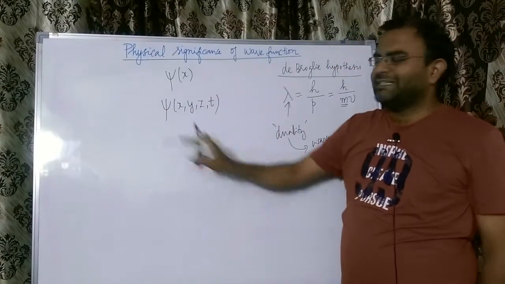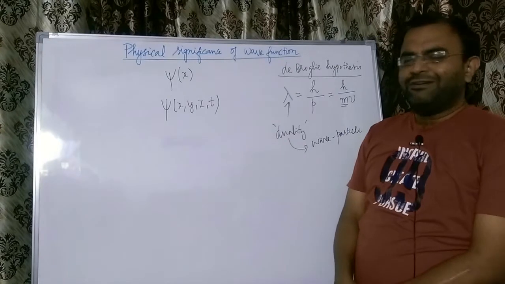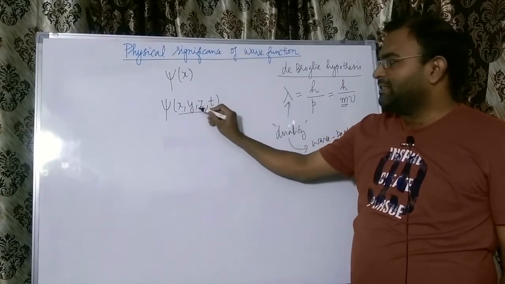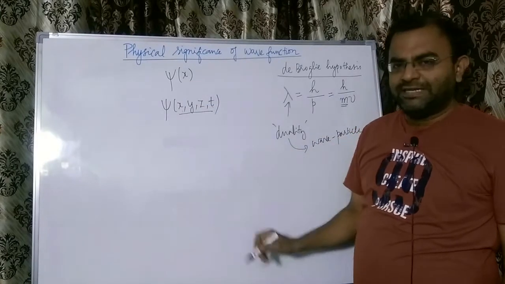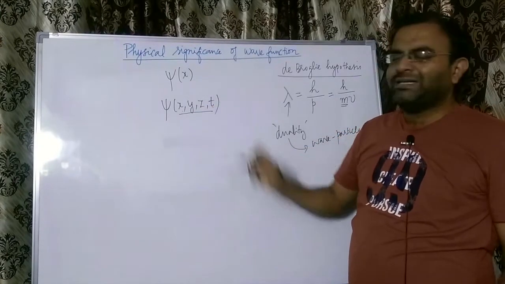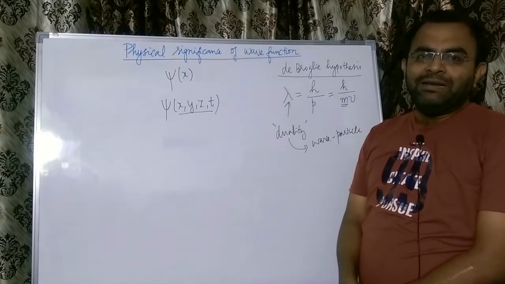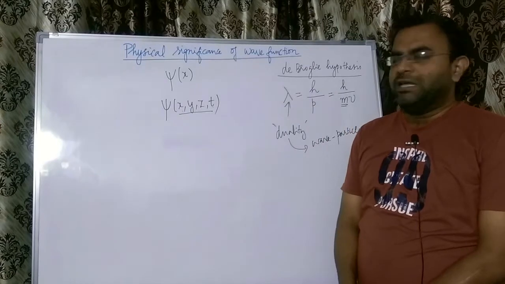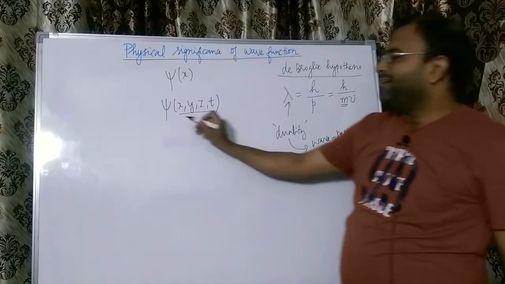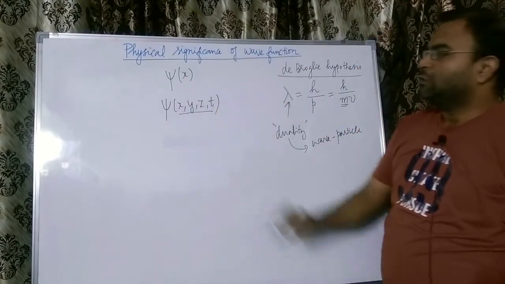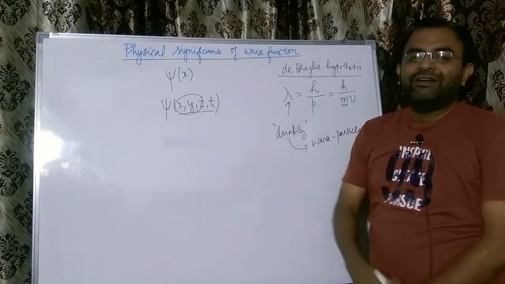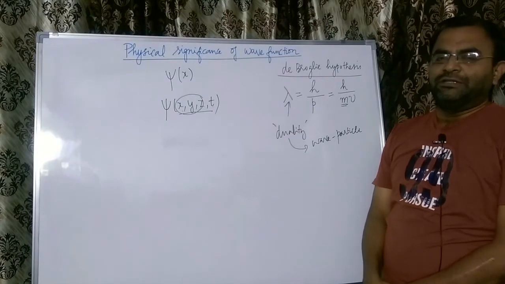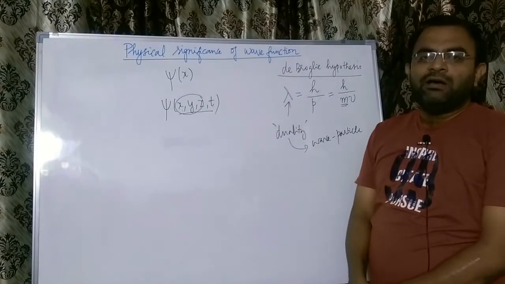So, the wave function is a mathematical function which is a function of at least 4 variables, 3 spatial which are x, y and z, and 1 temporal which is t. So 3 space variables and 1 time variable are the independent parameters which when varied, the wave function will vary accordingly. So mathematically, this is a function of 4 variables. So in a 3-dimensional space, therefore, our wave function is a function of 3 space variables and of course 1 time variable.